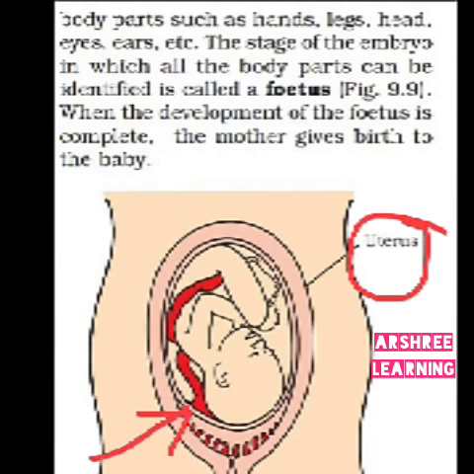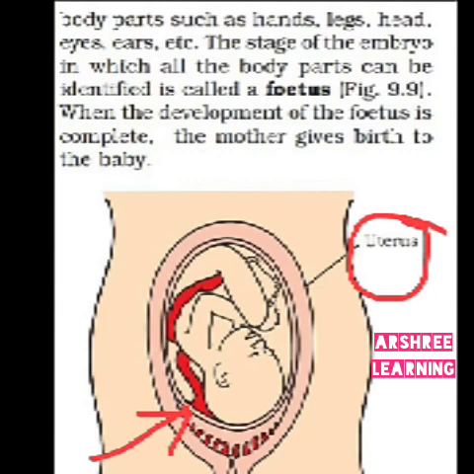The baby's body parts, hands, legs, head, eyes, ears, start growing when the baby starts maturing from the first month. And all of you know that the baby takes almost 9 months to develop inside the body of the mother.